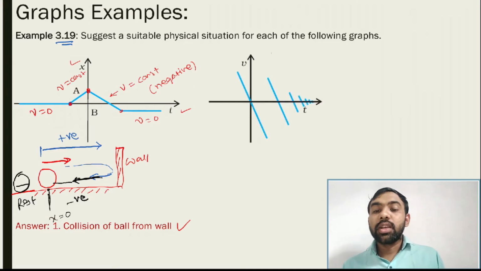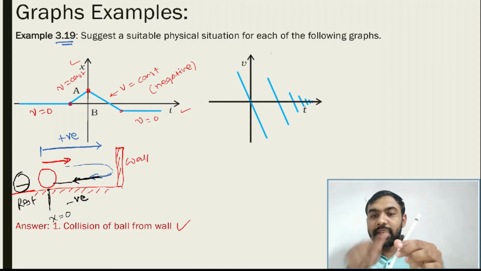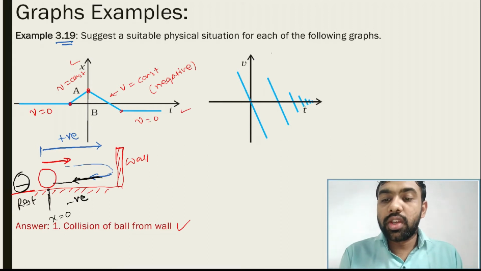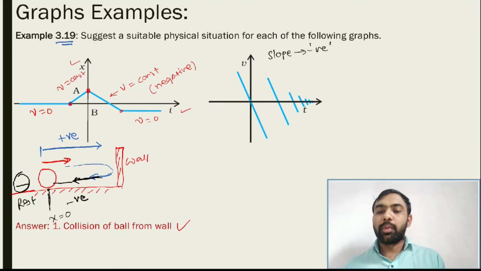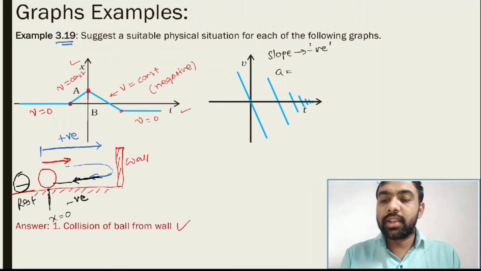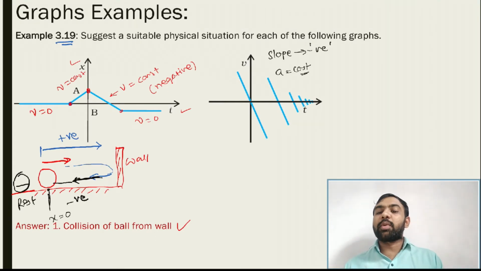Second one, this velocity versus time graph. The velocity versus time graph is given to us, and each line is just like this. See, each line is like this. It is a slope of the line. So v versus t means acceleration. So here the slope is negative. It means acceleration is constant, but which type of acceleration? Negative acceleration. So negative acceleration is constant. So this is the physical situation.